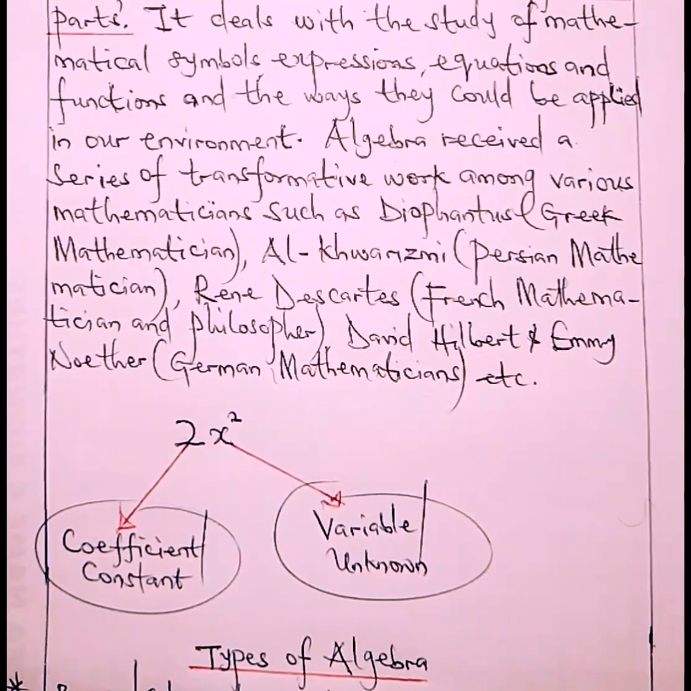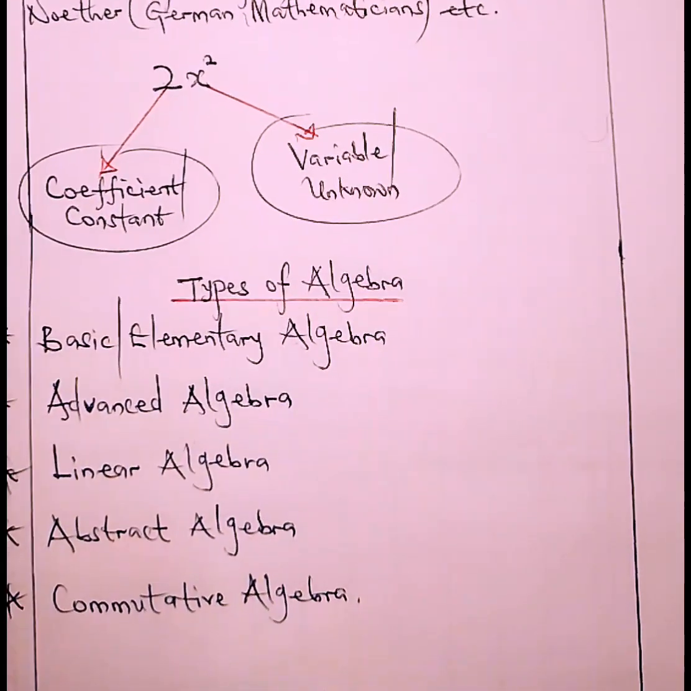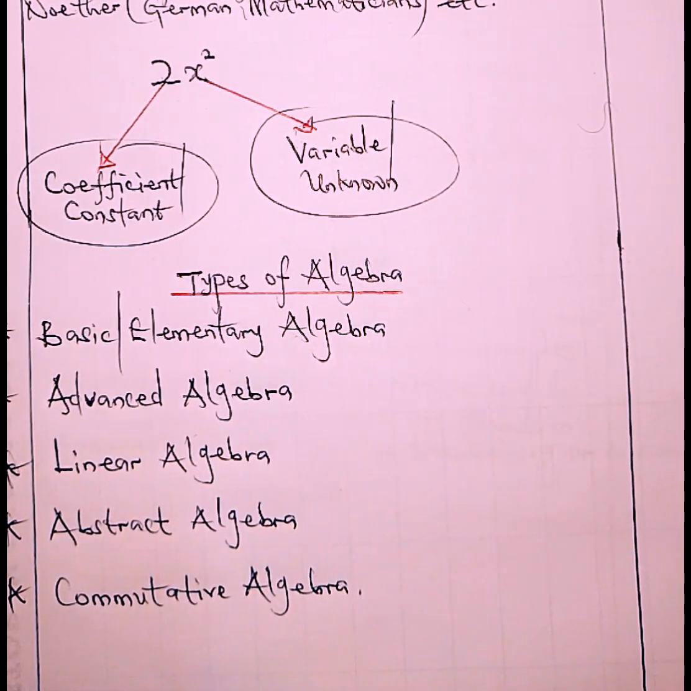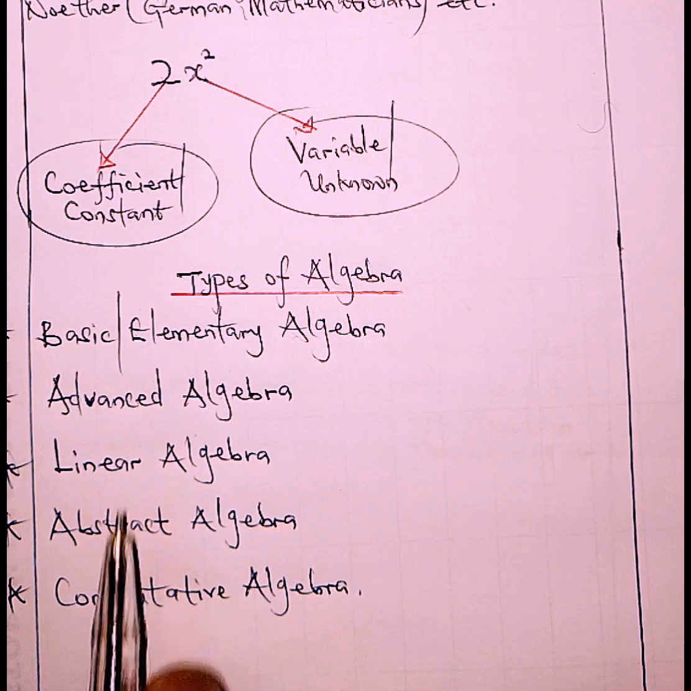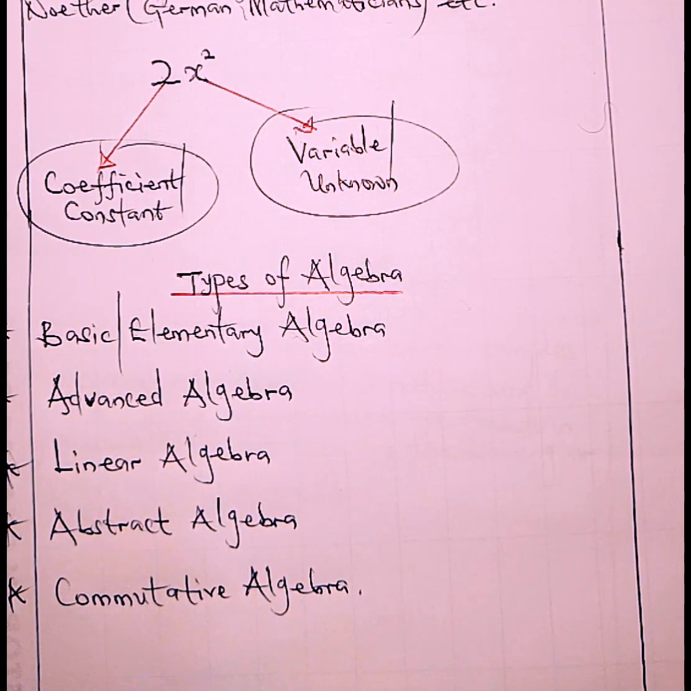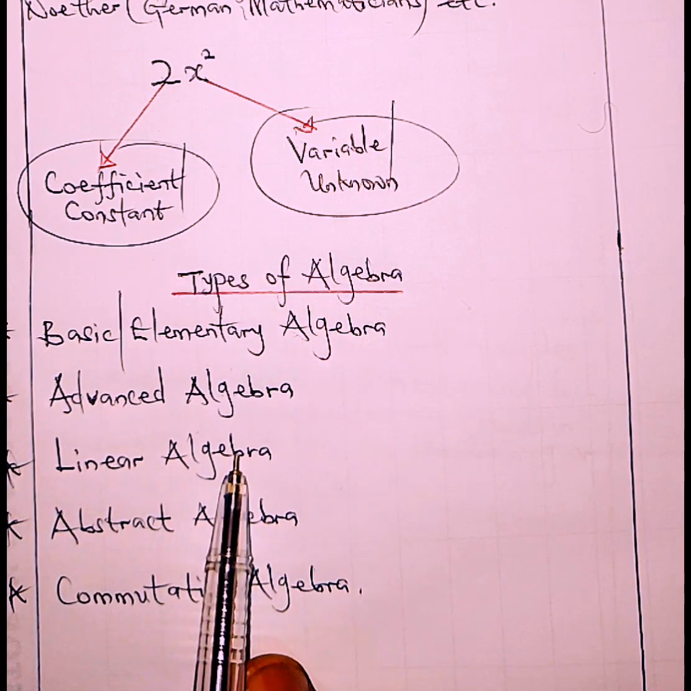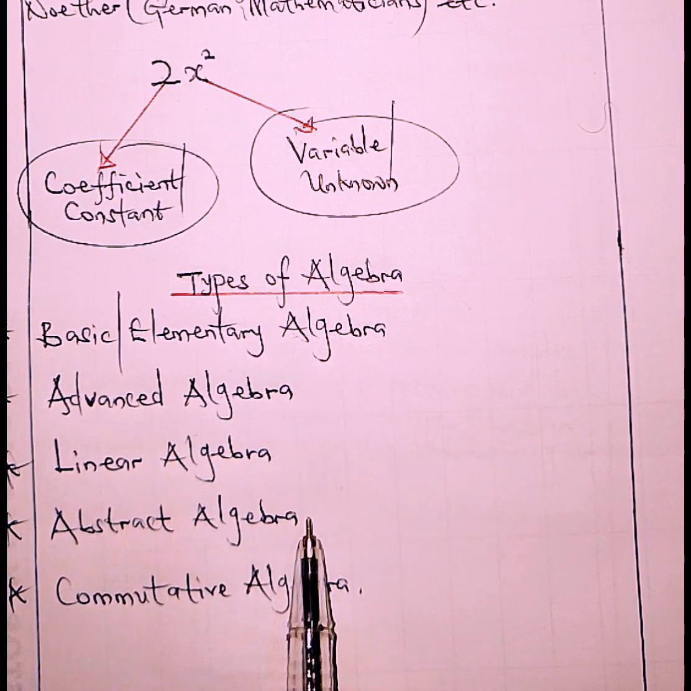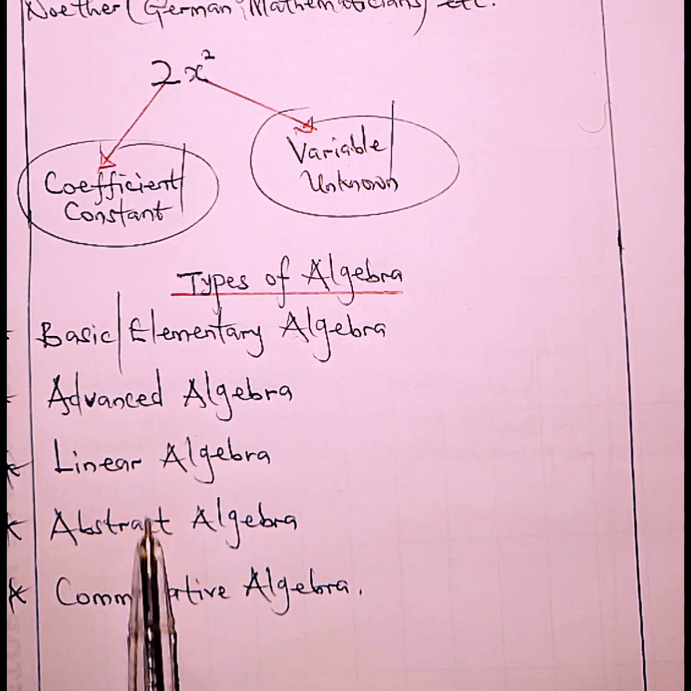There are different types of algebra. The first is basic or elementary algebra, which deals with the basic operations under algebra: addition, subtraction, multiplication, and division. Then we have advanced algebra, which deals with various kinds of equations such as linear equations, simultaneous equations, polynomials, and so on. We have linear algebra, which deals with vectors, linear transformations, and so on. And also we have abstract algebra and commutative algebra. These two are very advanced.